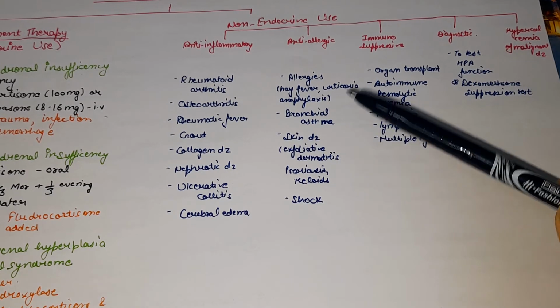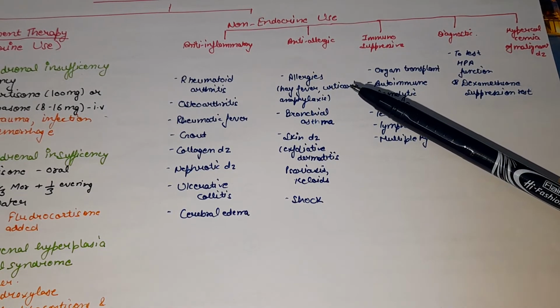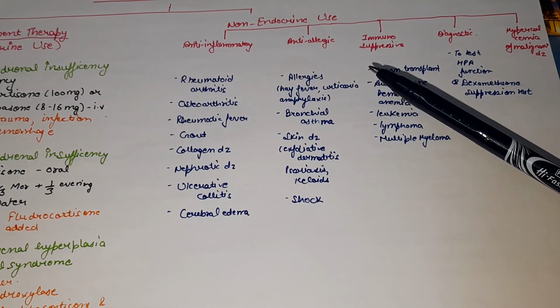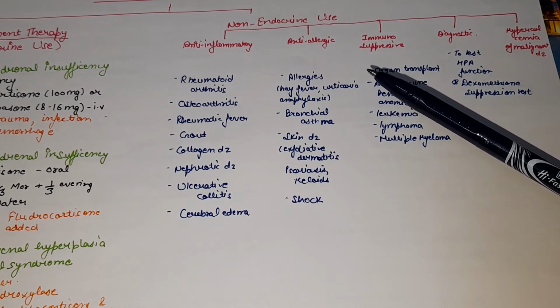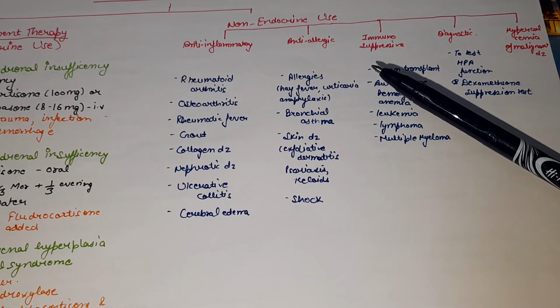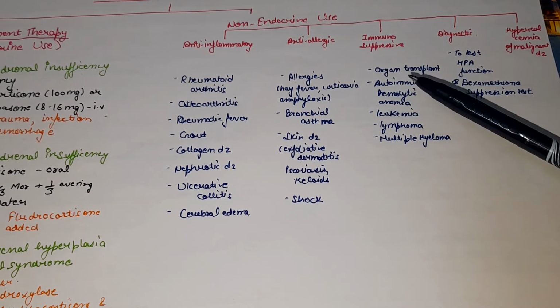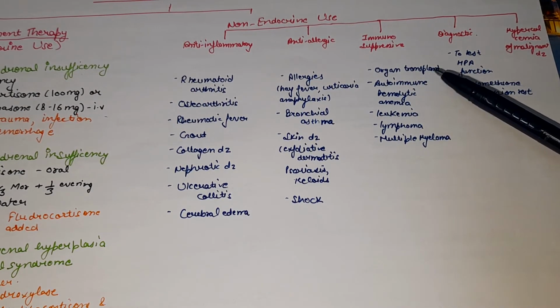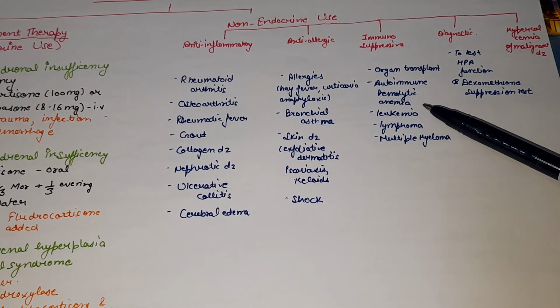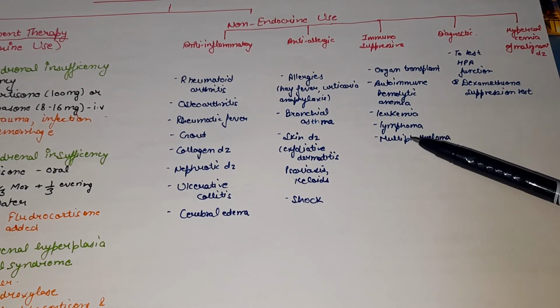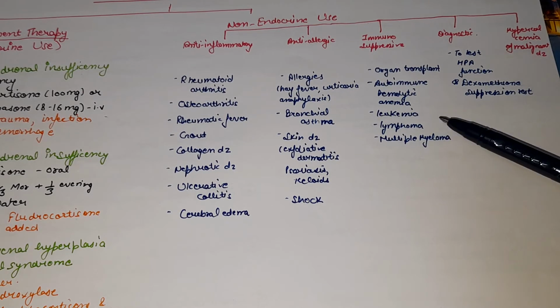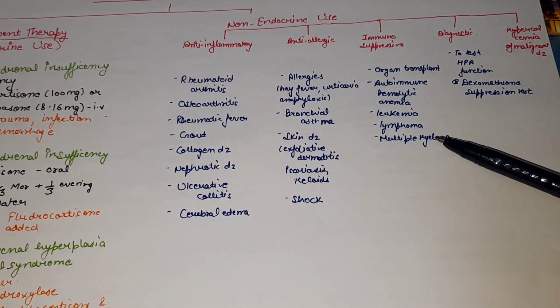increased hypersensitivity reaction. As we discussed in the pharmacological action of corticosteroids, they are immunosuppressant. They suppress both humoral immunity and cell mediated immunity. So they are used during organ transplant, in autoimmune hemolytic anemia, in the treatment of leukemia and lymphoma, because they have a lympholytic action, and in the treatment of multiple myeloma.